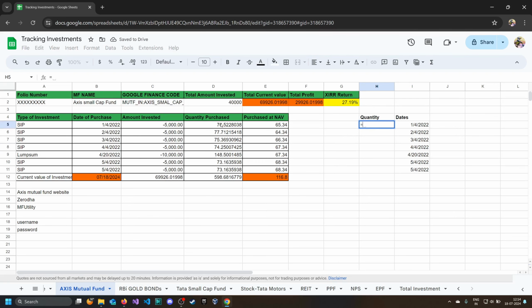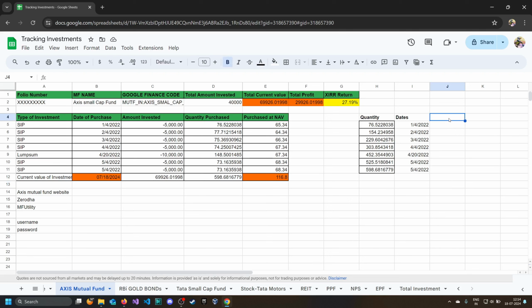So here the quantity is this, and this will be this format. So this is the quantity we have on this date, and at this date we have the quantity. So we will just use previous plus this, and we'll just drag it and we will format the data. And as you can see, at 5/4/2022 we have this much of quantity, which is this.